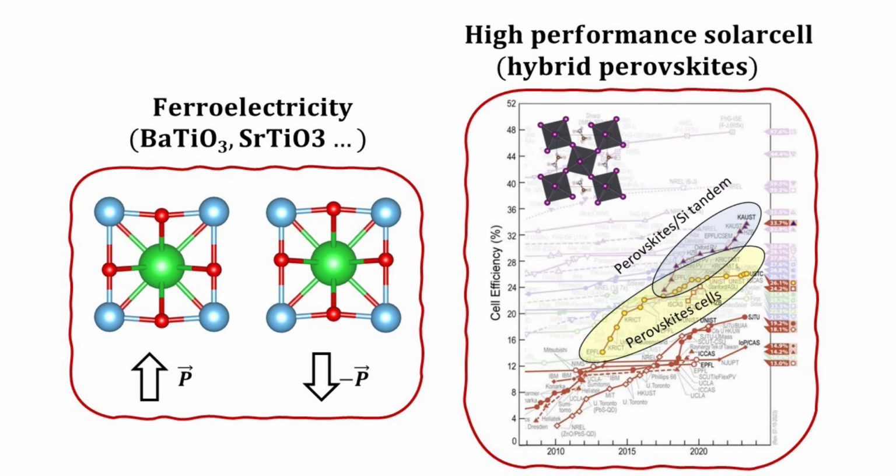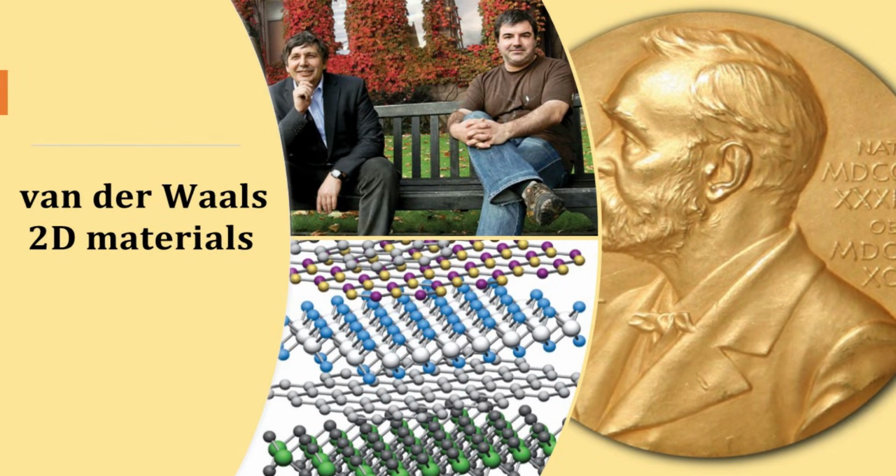Perovskites have also shown potential for high-performance solar cells, in conjunction with the promise of low production costs. For example, a perovskite on silicon tandem cell has a theoretical efficiency limit of 43% versus 29% for silicon cells. Are we done yet? Not quite.